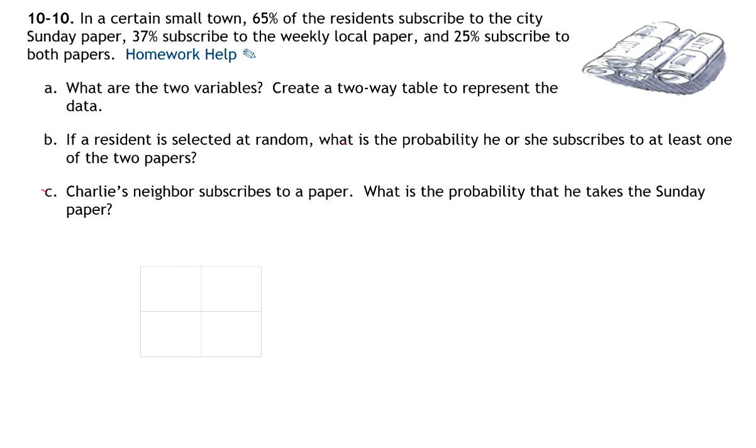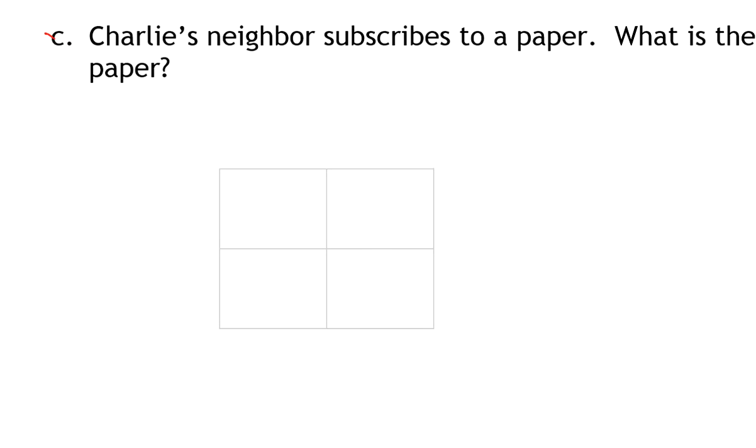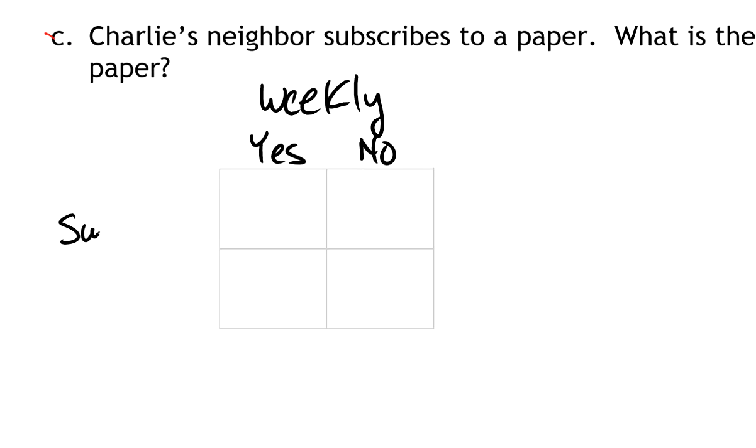So you can see that our two categories are you're getting the weekly paper or you're not getting the weekly paper. You're getting the Sunday paper or you're not getting the Sunday paper. So there's two categories there. So I'll just put here weekly, and I'm going to put yes, you take that, and no, you do not. And then Sunday paper, yes, you receive that, and no, you do not.